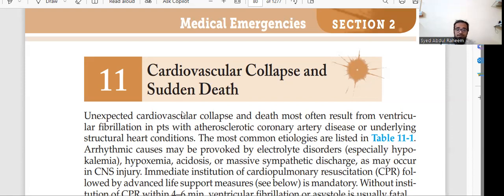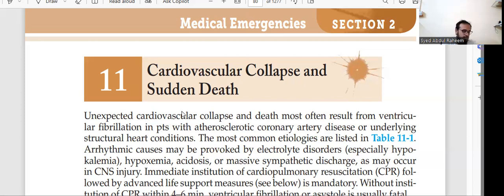Basically, the cardiovascular collapse, or what we call heart attack or sudden collapsing of the heart, all these terms can be used. Here we are using cardiovascular collapse, sudden stoppage of the heart.